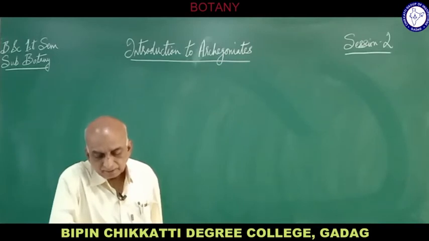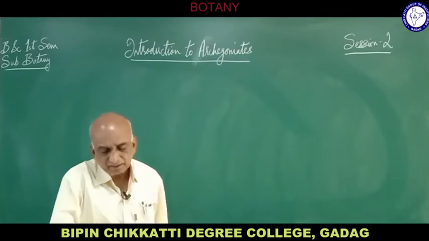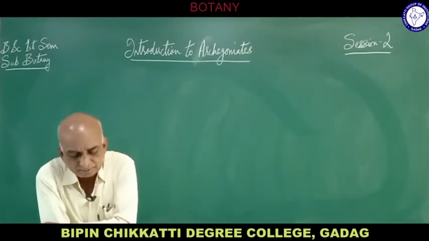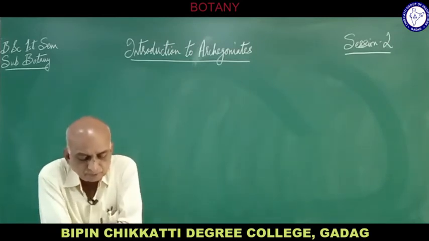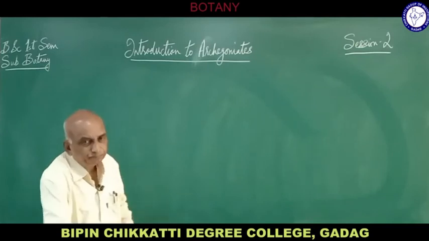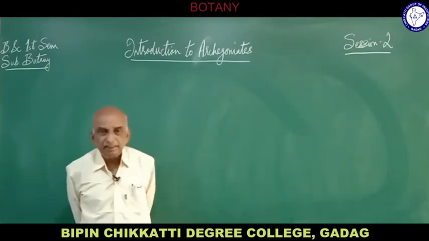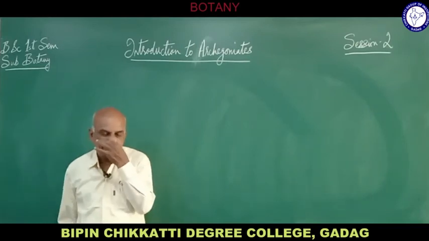Then these algae and other aquatic organisms acquire the resources they need from the surrounding water. And in the archegoniates, another important feature is they exhibit alternation of generations.